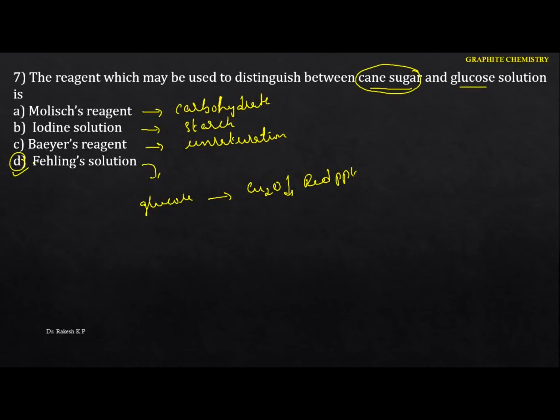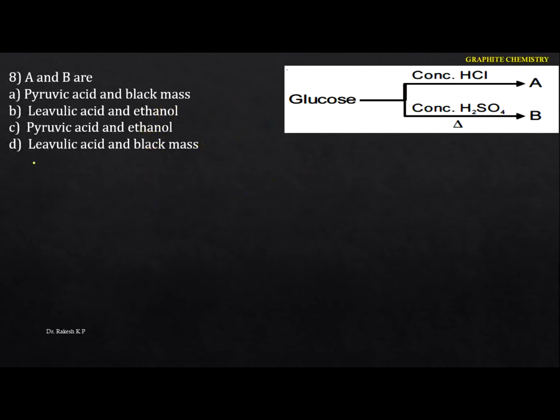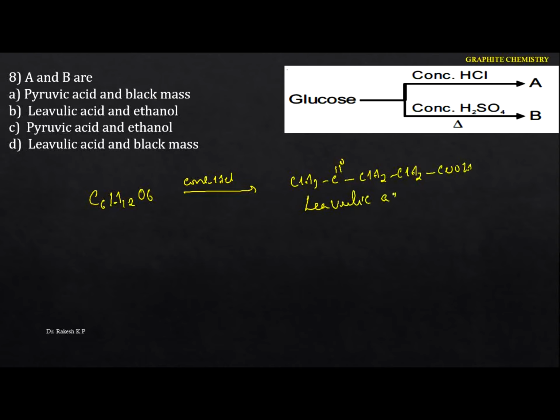Okay, next one. A and B are okay. So see this one here, especially the glucose, that is C6H12O6. Whenever it reacts with the concentrated HCl, it forms the compound CH3CO CH2 CH2 COOH. This we are going to call the levulinic acid. It is nothing but the levulinic acid.